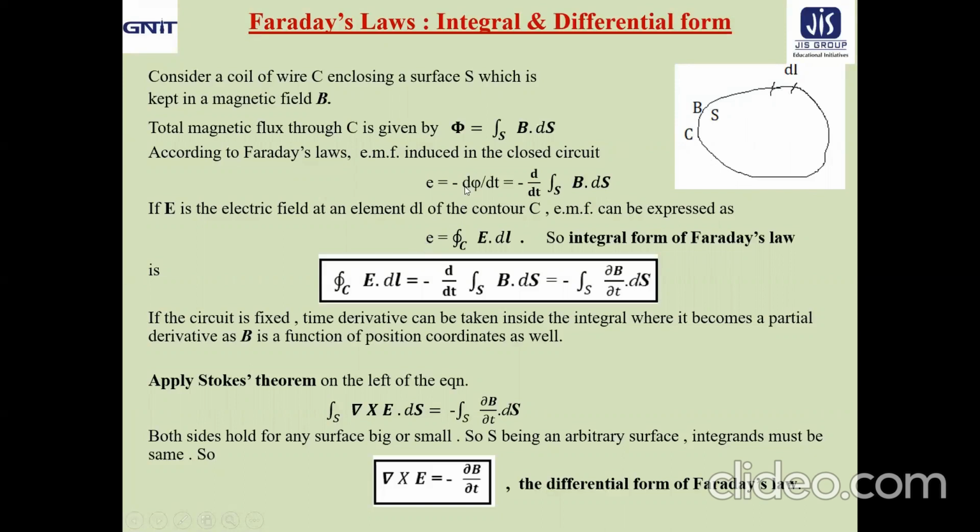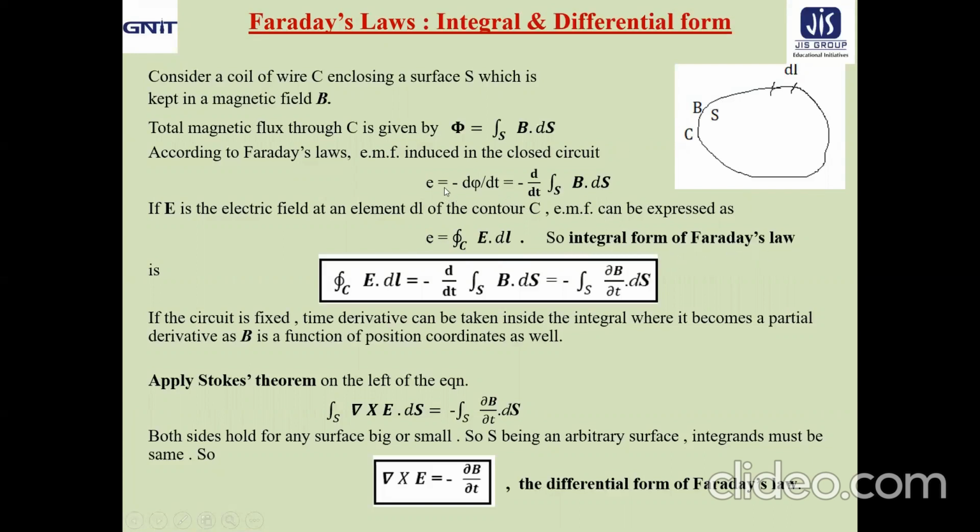In our case, it is the induced one for Faraday's law. So, the basic definition of EMF in terms of electric field is also mentioned here as we are considering a closed loop enclosing a surface S. So, the integral form of Faraday's law.